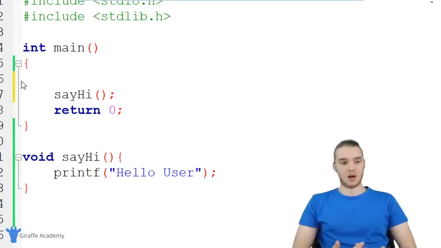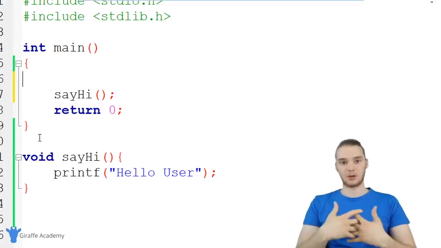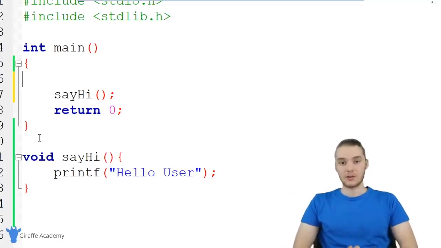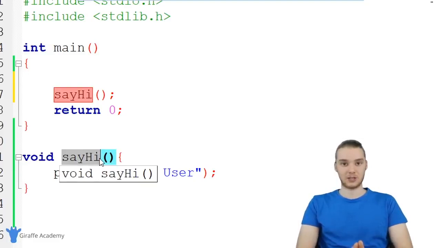Anytime you have a block of code or a bunch of code that does one thing, or that you want to encapsulate into its own little container that you can call, you can put it inside of a function, and then whenever you want to access it, you just call it. But these functions can actually do a lot more. So one thing we can do is we can give these functions some information. So I can actually give this function a piece of information, and it can use that information to do different things.